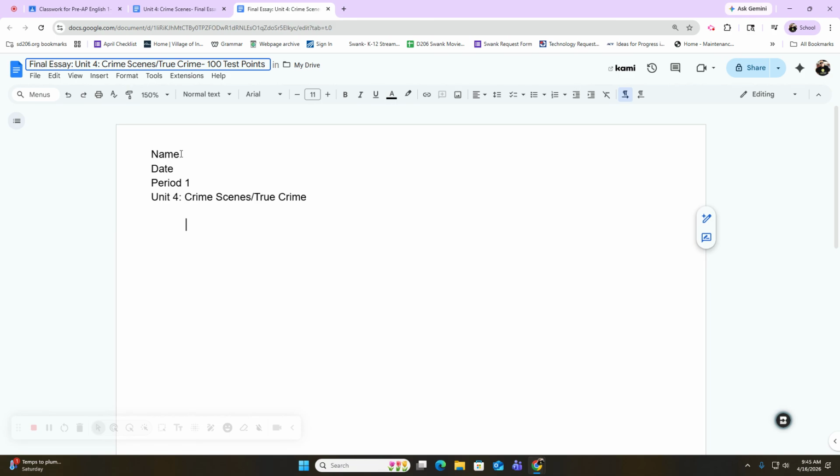Okay, if you have this document open, the first thing you want to do is delete name and type your name. So I'm going to write my name, Corey Gassler. Then you want to delete the date and type the day that you're submitting it. It might be 4/21/26, depending on the day that we're finishing this in class. That's the day I believe that it's due, on Tuesday the 21st. So I'm just going to go ahead and type that. But whatever day it is currently, you want to write that. Period 1 is already done for you, and the title of the assignment is already done for you. So pause the video now and change the heading to your paper.